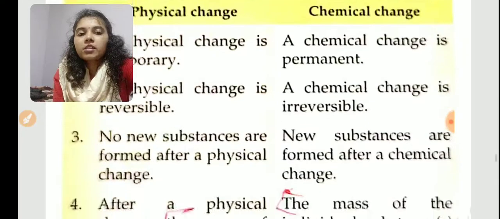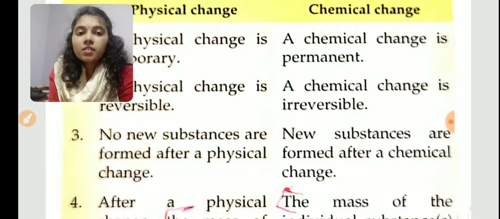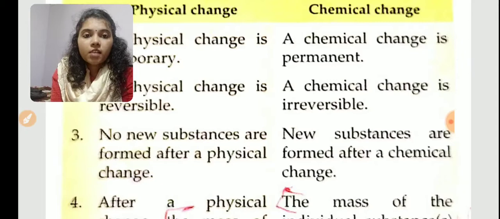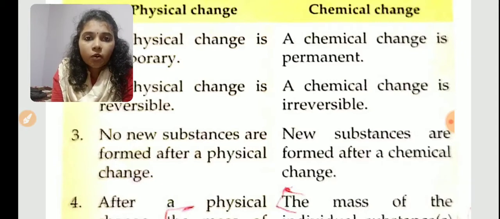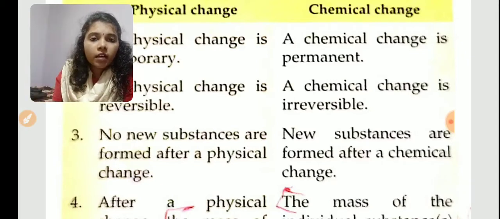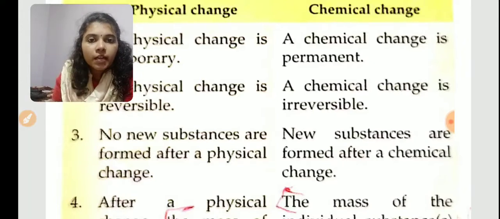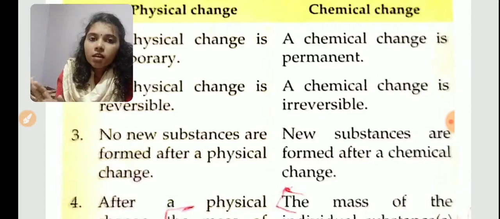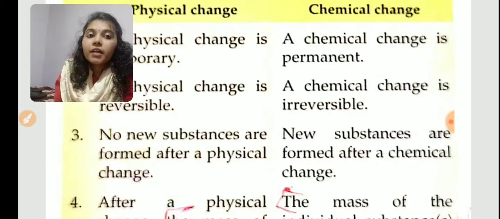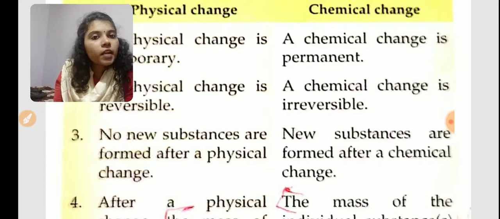Then the next point: in a physical change, no new substances are formed. Is there any new substance formed when ice changes to water? H2O only, the substance present in it is H2O. No new substances are formed in a physical change. But new substances are formed in a chemical change.